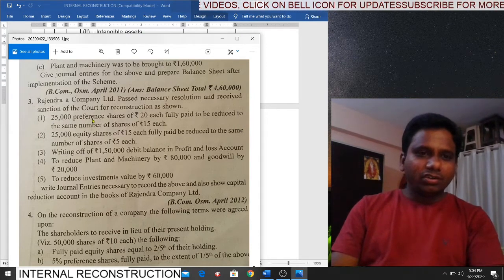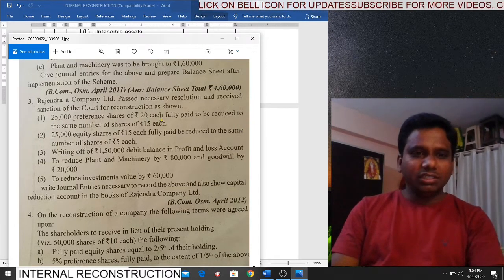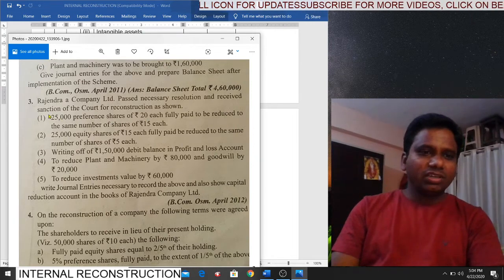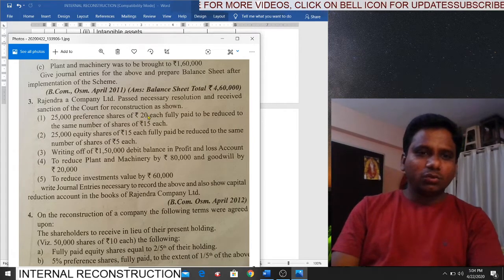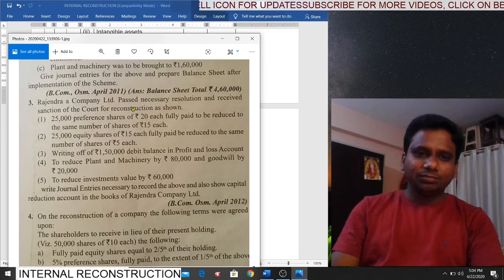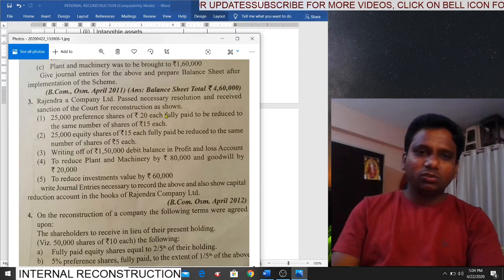25,000 preference shares of rupees 20 each. So how many preference shares we have? 25,000 preference shares we have. What is the face value of share? 20 each, fully paid. That means what? 20 rupees is the face value of share. At the same time, the preference shareholders paid the full amount.